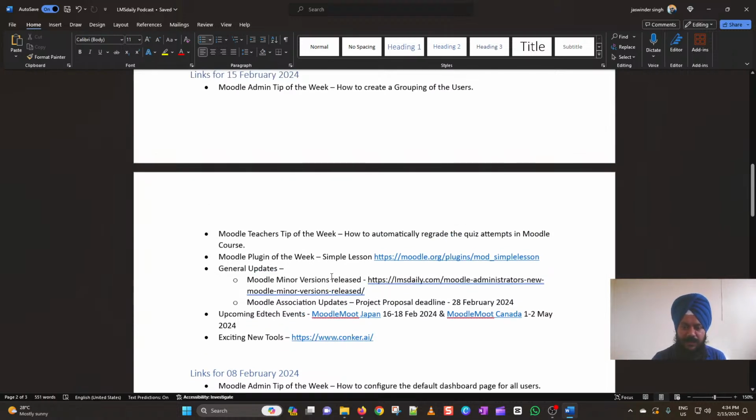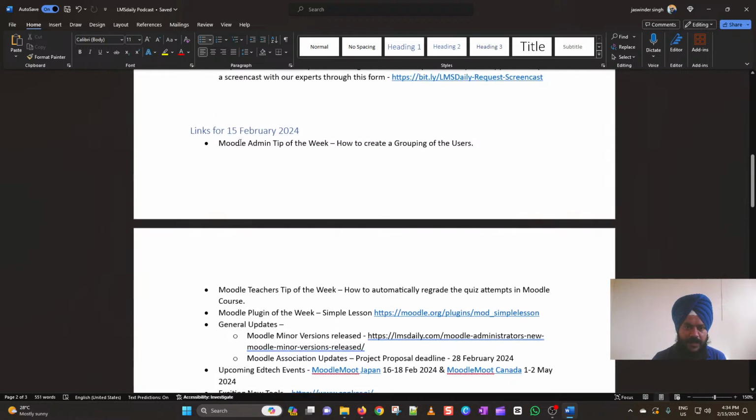So let us jumpstart and go to the first section of the agenda, the Moodle admin tip of the week, and let us discuss how to create a grouping of the users.